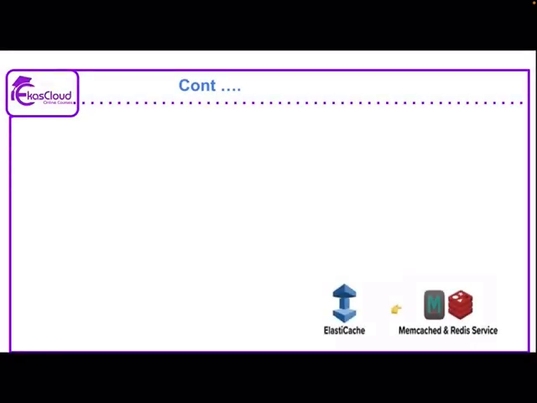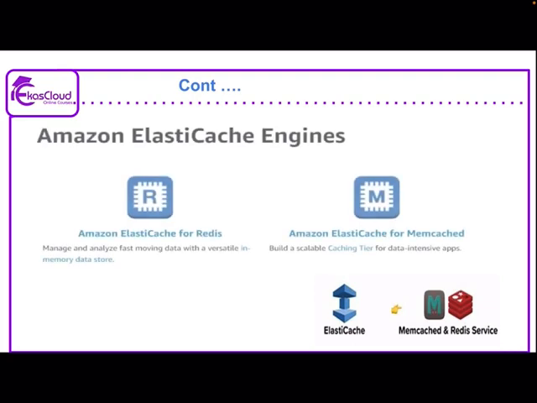Now we'll see this Elastic Cache operates with the help of two options, that is two engines, Memcached and Redis. Now we'll see what this Redis and Memcached are. Elastic Cache for Redis is used to manage and analyze fast moving data with a versatile in-memory data store. In the same way, Memcached is used to build a scalable caching tier for data intensive apps. For different types of services, we are using these two different types of engines which support them in a proper way.